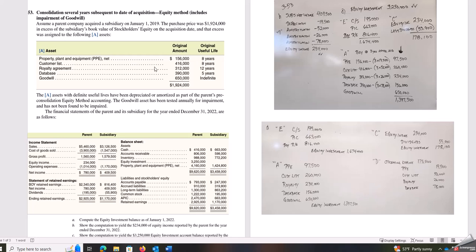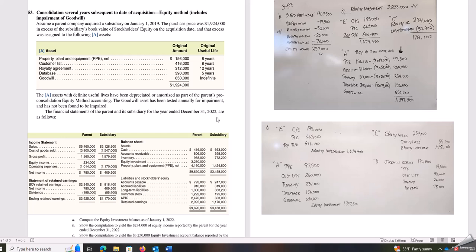We have a customer list of $416,000, and we are depreciating that over 8 years. We have a royalty agreement of $312,000. We're going to amortize that over 12 years. A database of $390,000, amortize that over 5 years, and then the goodwill is not amortized. So again, they're telling us that those will be amortized. Again, goodwill is not.